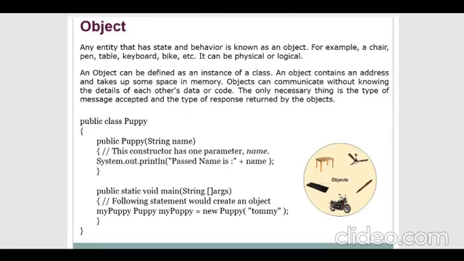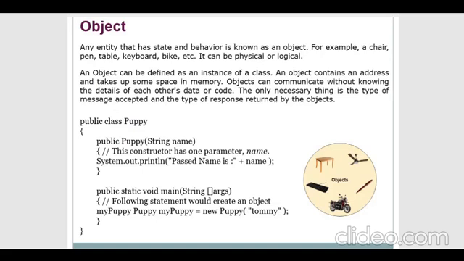For example, if we consider the classroom as a class, even a bench acts as an object, even a person inside the classroom acts as an object, and even a marker is considered an object, so that we are able to utilize all these objects inside the class. So this is the real-time example of the object.